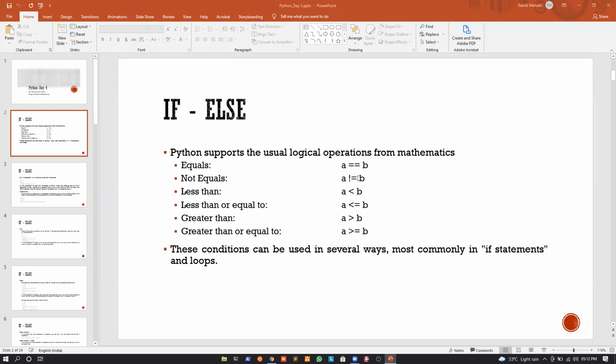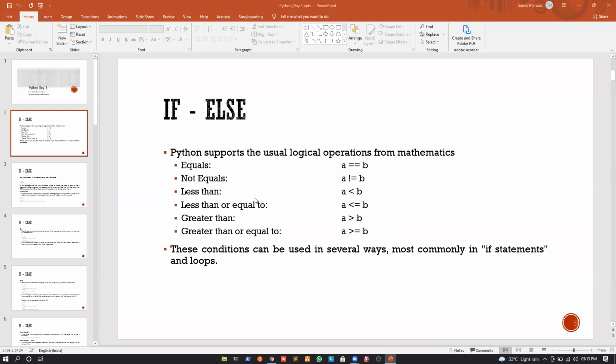But otherwise, whenever we are using logical operations, or whenever we are comparing two variables, whether they are equal or not, in that scenario we will use double equal to. Okay. Similarly, we have not equal to. The exclamation mark means not, and if I write exclamation mark and equal to, it means not equal to. So again, we can compare whether two variables are not equal. Again, we have less than. If I write a less than sign b, we are comparing a and b, whether a is less than b or not.